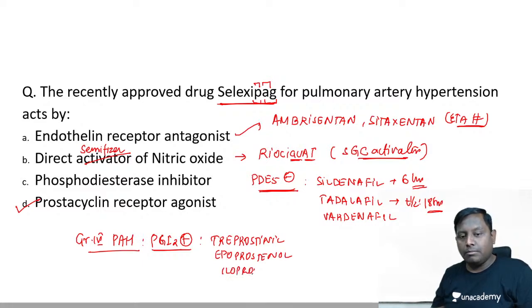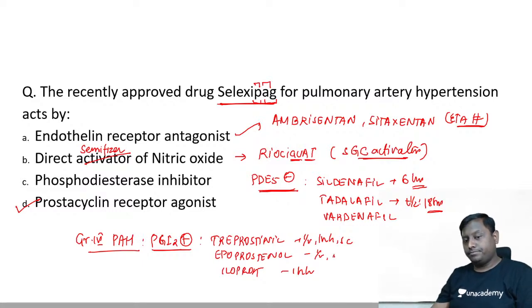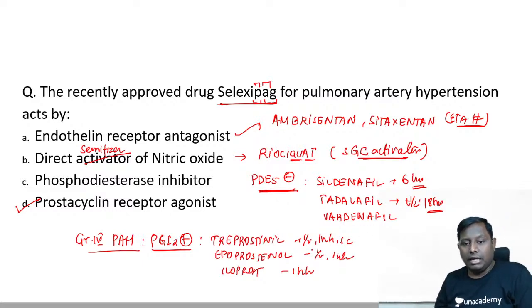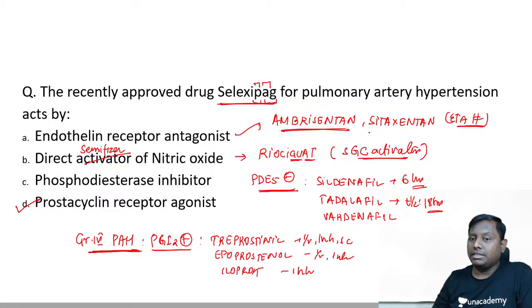These are available by the IV route, inhalational route, and subcutaneous route, right. So treprostinil, iloprost, epoprostenol are in fact the best drugs for pulmonary artery hypertension. Cost is the main problem. That's why we are using ambrisentan, sitaxentan. These are actually the drugs of choice.